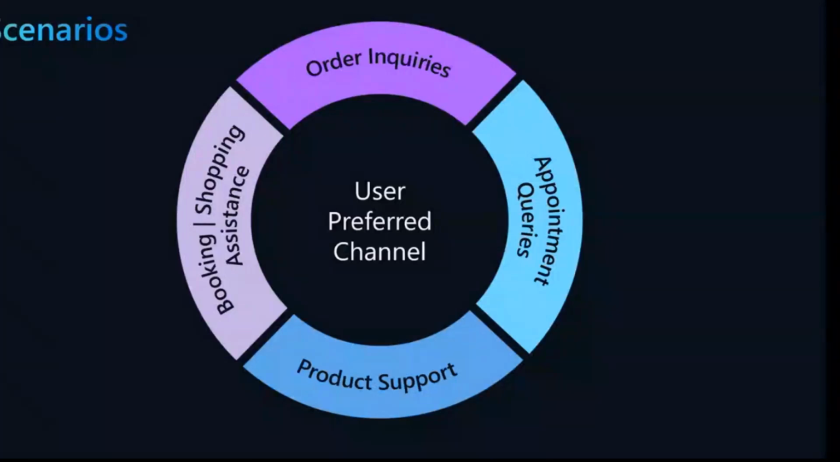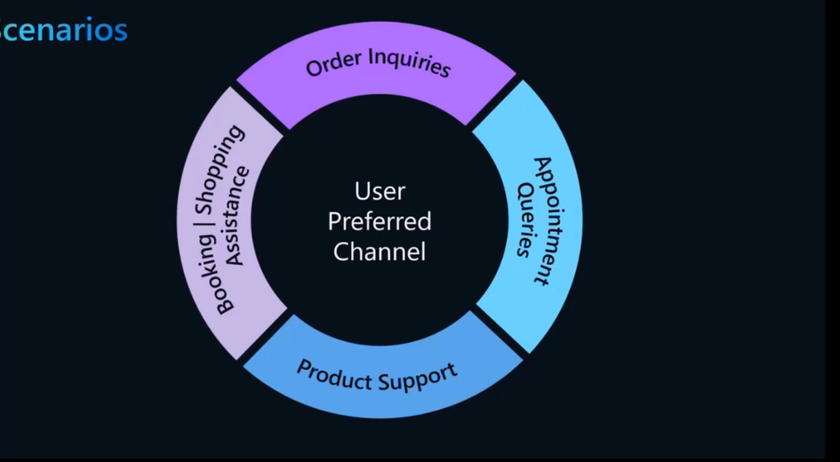The third category could be product support. We saw one example where the bot is connected to the knowledge base. It could be the website, it could be documents on SharePoint, or it could be a database which has the common errors and troubleshooting guides. So a bot can help users with product support. And another example is booking and shopping assistance.